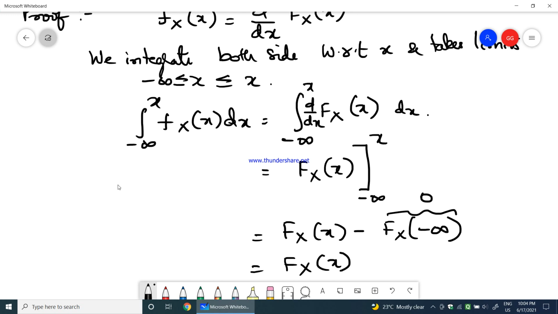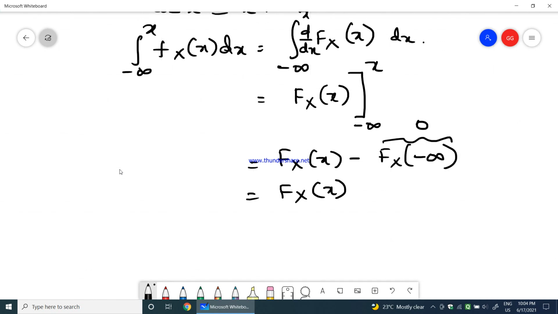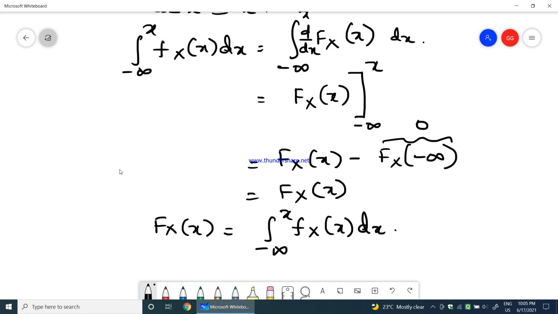So therefore I can say that FX(x) would be equal to the integration from minus infinity to x of fX(x) dx. So these are the three main properties of the probability density function, and I hope you are clear with what is the cumulative distribution function and what is the probability density function.